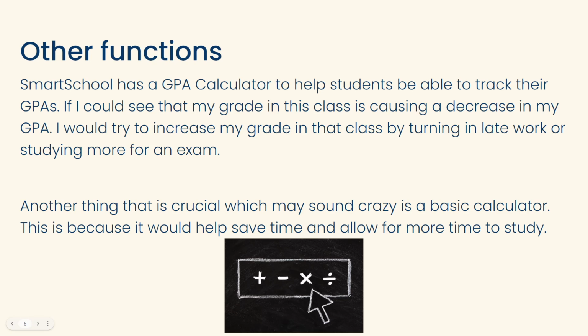So other functions we have, right? SmartSchool has a GPA calculator to help students be able to track their GPAs, because if students could see their own grade in the class, they could see, okay, I'm starting to decrease. Why am I decreasing? Right? Why is my grade going down? They can realize, oh, I forgot to turn in this homework. I forgot to turn in this assignment. I didn't do so well on this test. Let me study for this test.